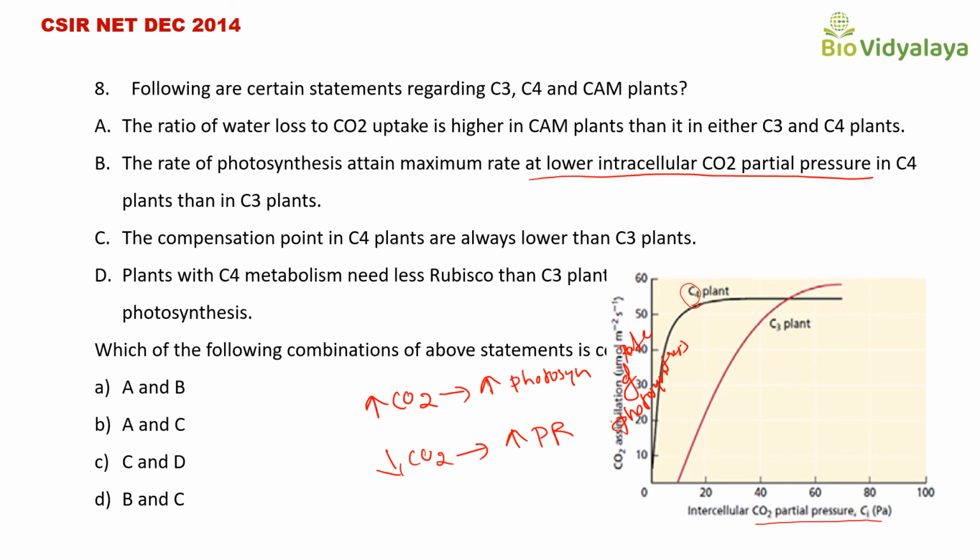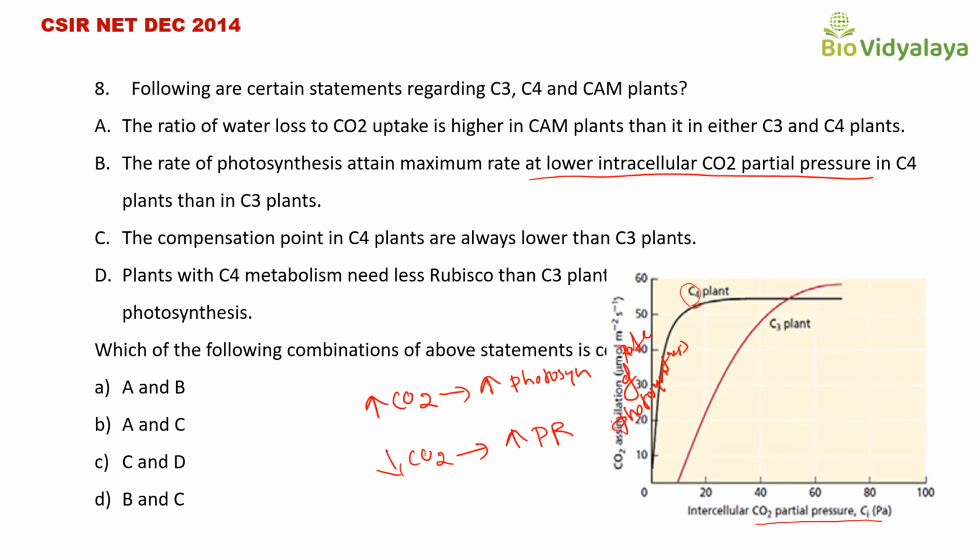So, we can say that the rate of photosynthesis attains maximum at lower intracellular carbon dioxide in C4 plants as compared to C3 plants.